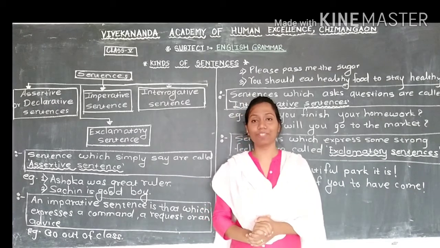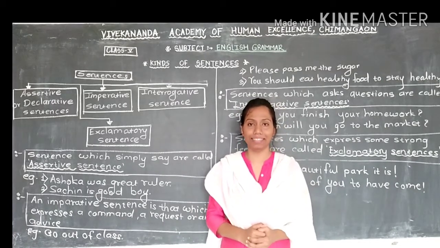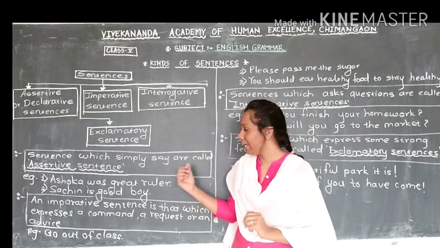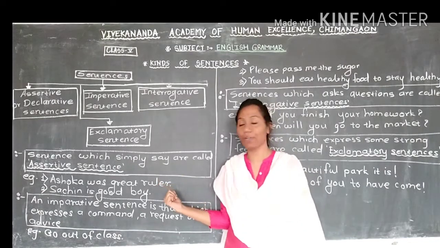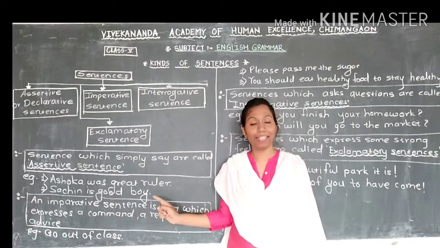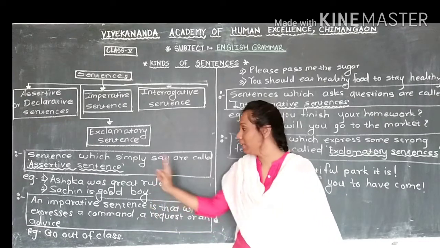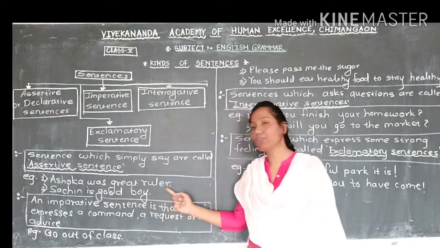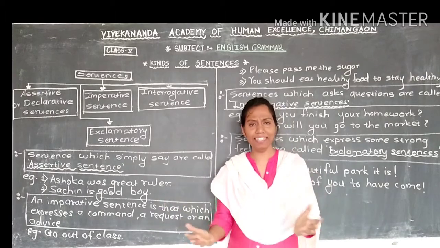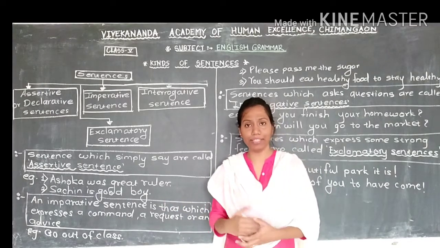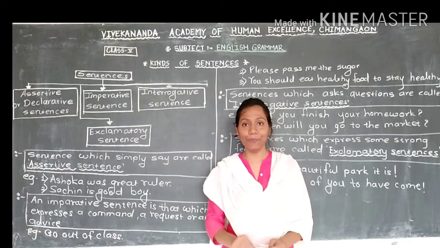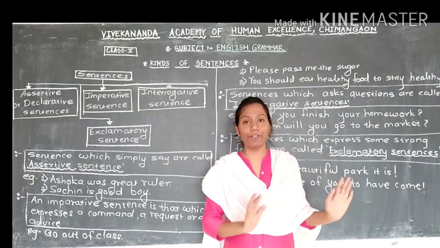Now examples, with the help of examples you will understand it within 2 minutes. Now here I write 2 examples on a blackboard. Just look at the examples very carefully. Ashoka was a great ruler, full stop. Is there anything new in that? No, they are simply telling you that Ashoka was a great ruler.